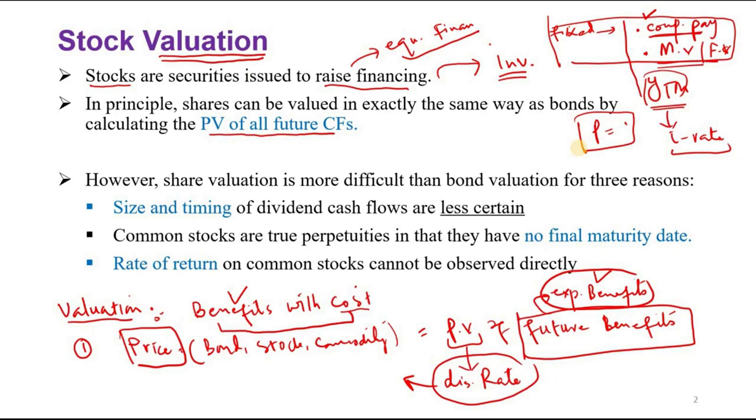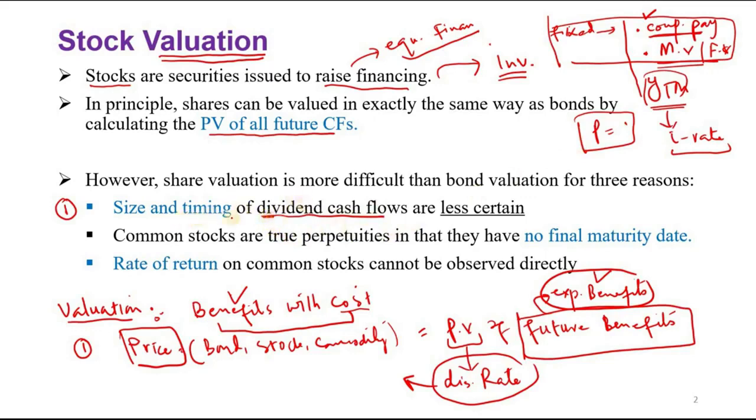But when we are doing stock valuation, the case is relatively different from bonds. Why? Number one, the size and the timing of dividends. Remember, dividends are the cash flows for stocks, while for bonds, coupon payments are the cash flows.